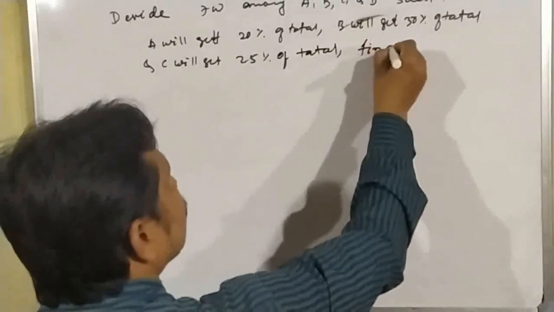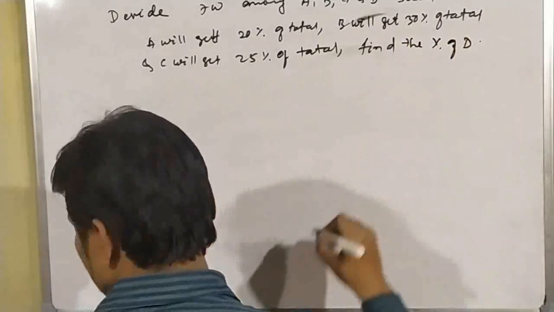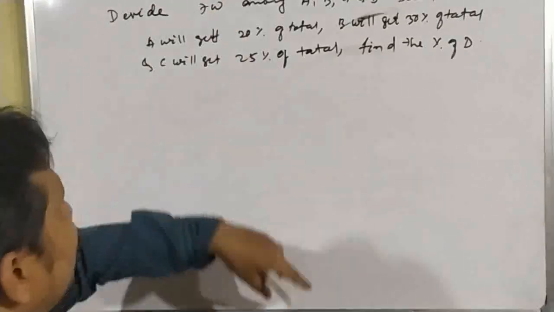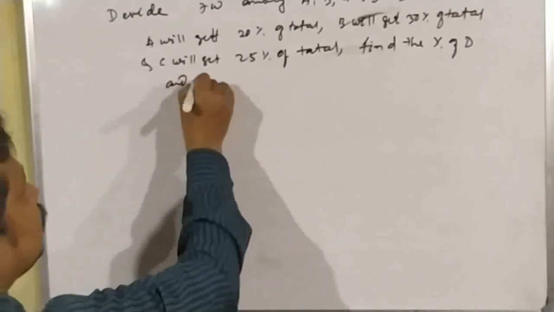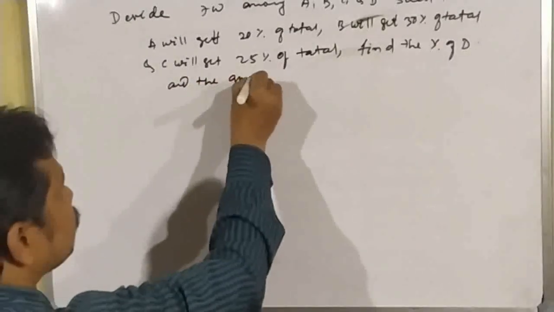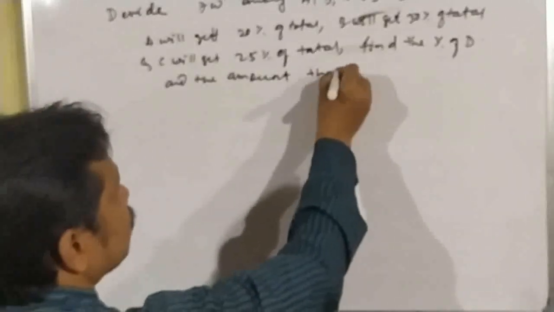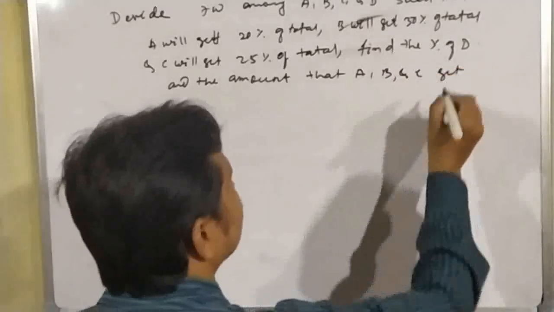Find the percentage of D. Okay, so first of all we have to find the percentage of D and the amount that A, B and C get.